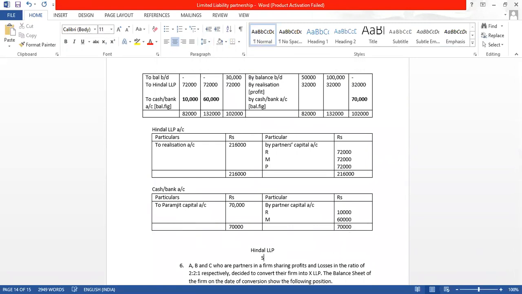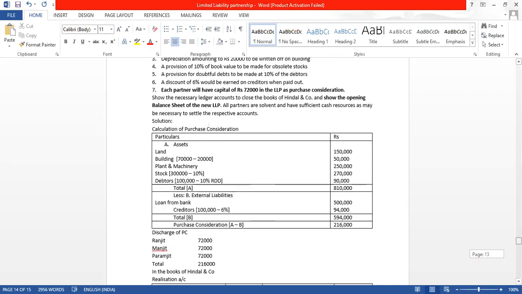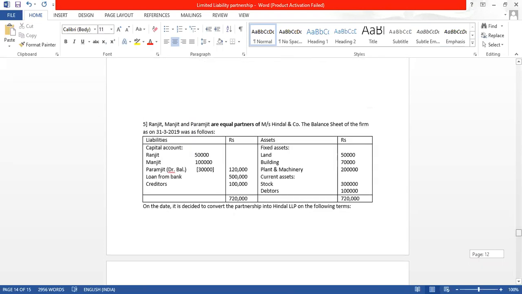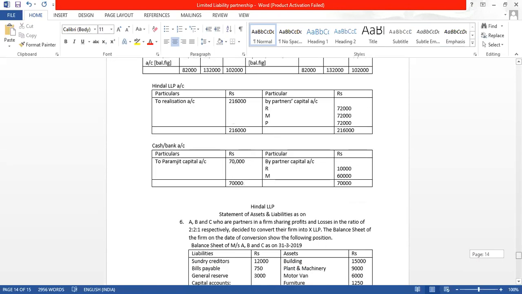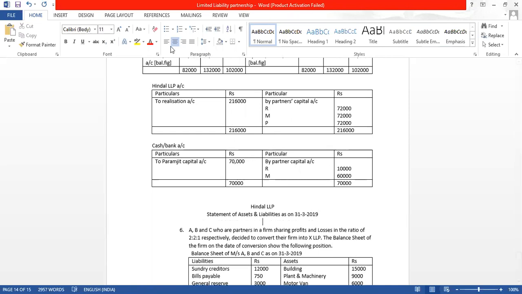Now what we tell the balance sheet here, statement of assets and liabilities as on, what is the period? Is it given in the question? It is 31/3/2019. So we'll write here 31/3/2019. Okay.